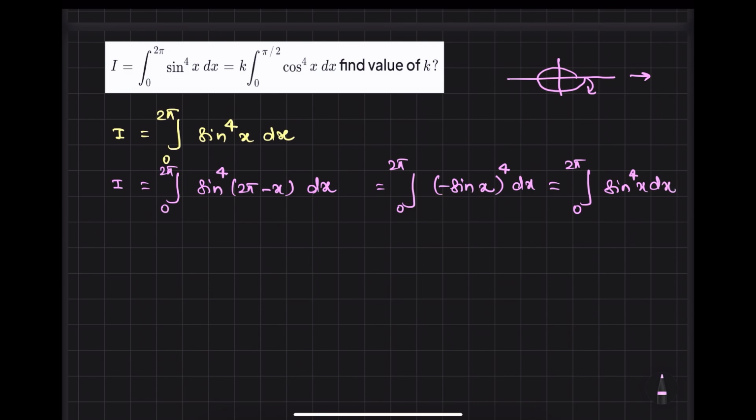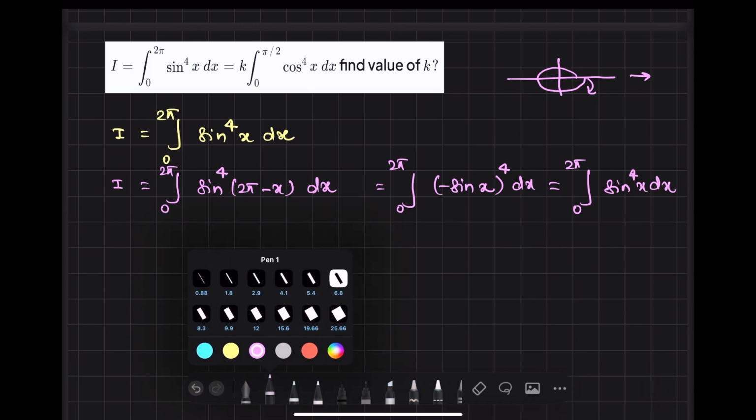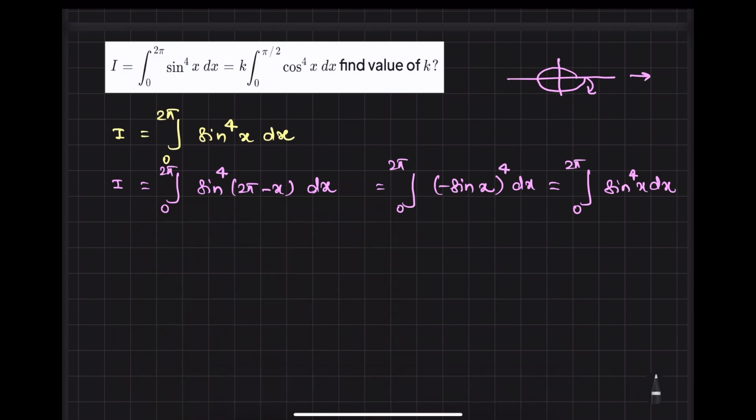Now look at this: after doing so much labor, you are at the same stage as the starting point. So don't you think that your papa property, that is King's rule, is failing a little bit? So what you have to do is break down the limit. I write it as 0 to pi of f of x, who is f of x?